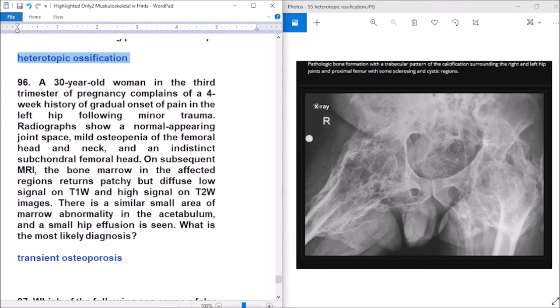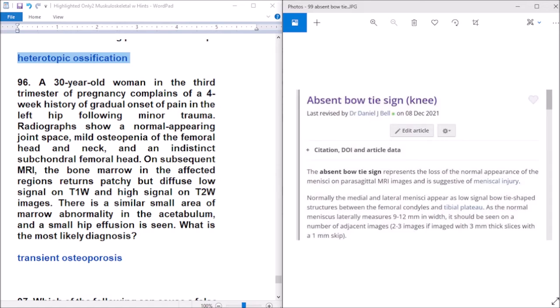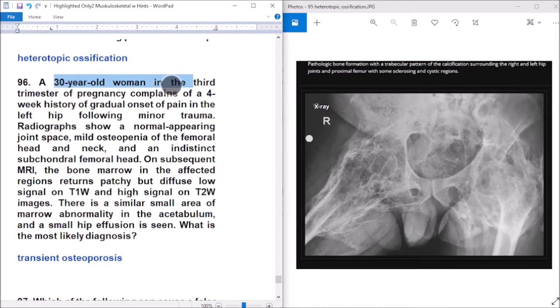Question 96. A 30-year-old woman in the third trimester of pregnancy complains of a 4-week history of gradual onset pain in the left hip following minor trauma. Radiograph shows normal appearing joint space, mild osteopenia of the femoral head and neck, and indistinct subarticular femoral head.